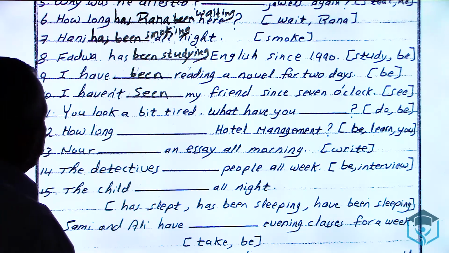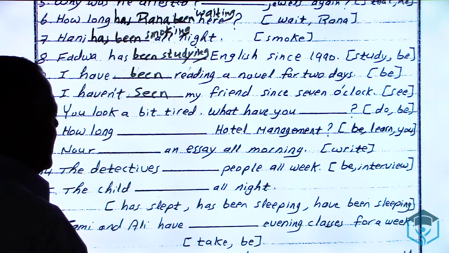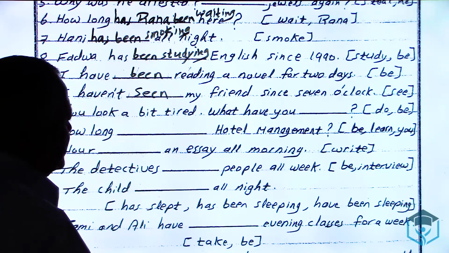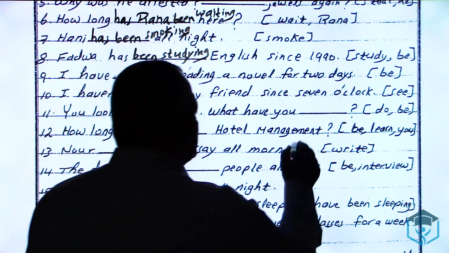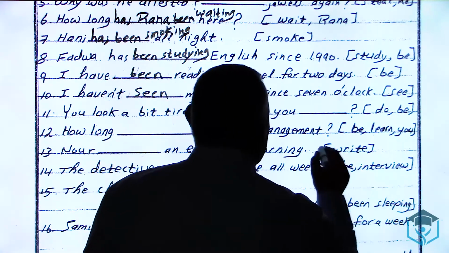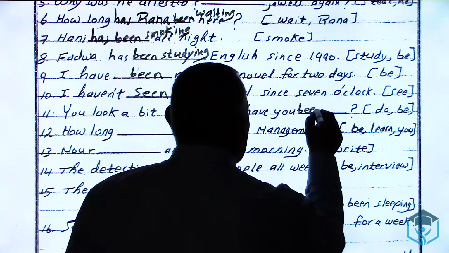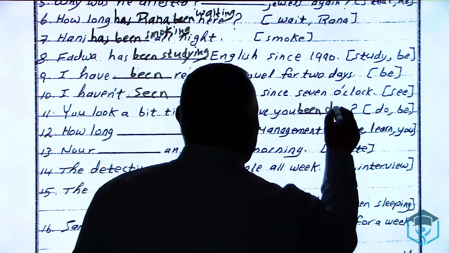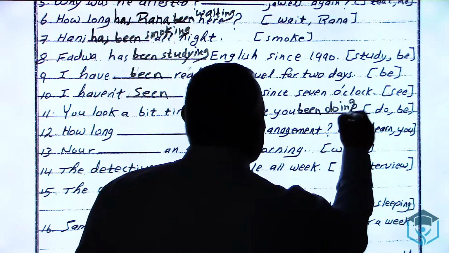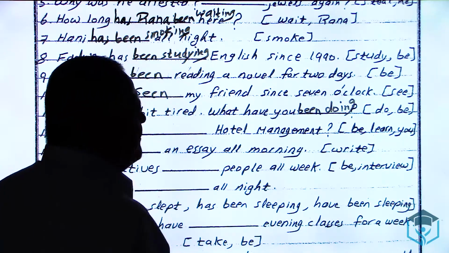11. You look a bit tired. What have you ___? Between brackets, do and be. What have you? Be becomes been. Since we have been, we take do, verb 1, and ing, doing. So I say, what have you been doing?